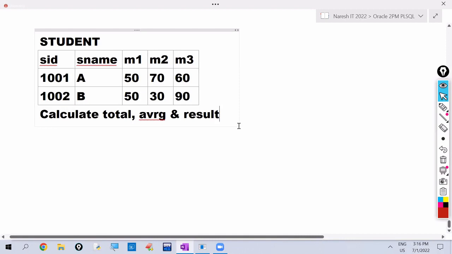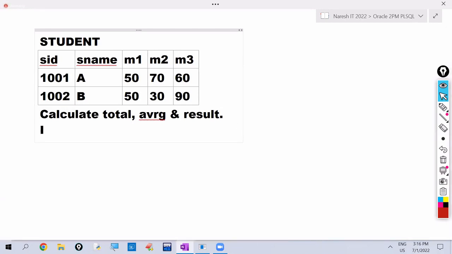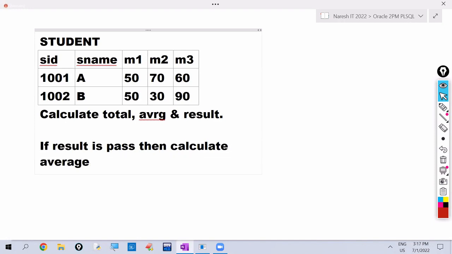Okay, so for this some conditions are there. If the result is pass, then only calculate average.